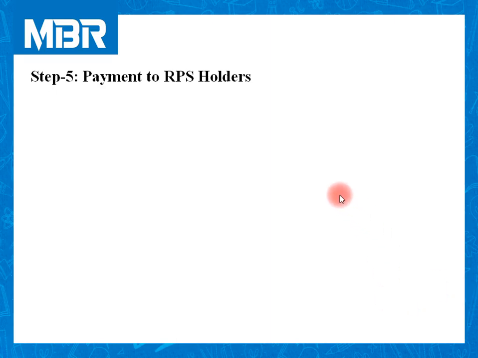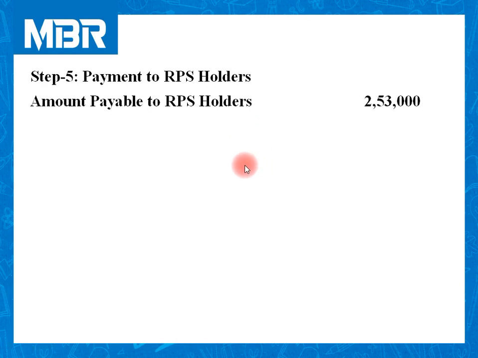Now we are at the stage of payment. So let us pay in step number 5, payment to RPS holders. Nothing is smooth in this question. So payment to RPS holders requires one more calculation.